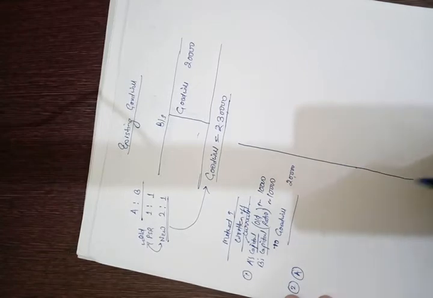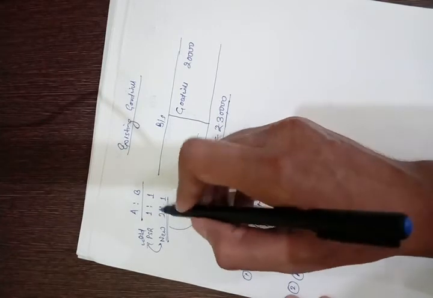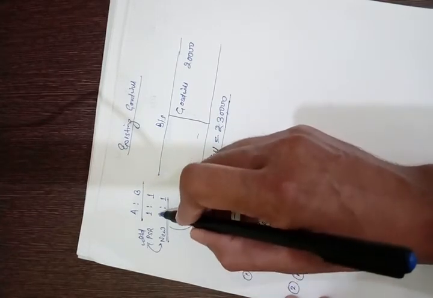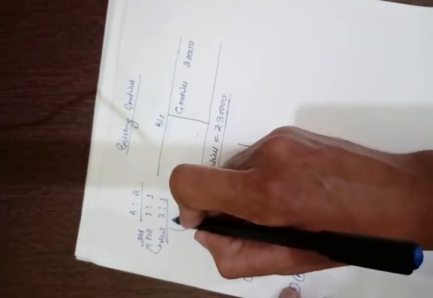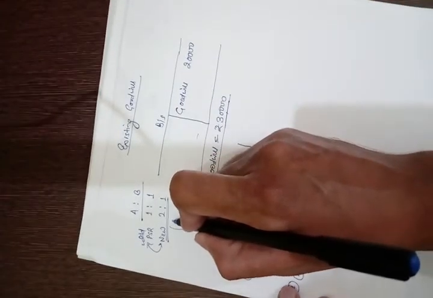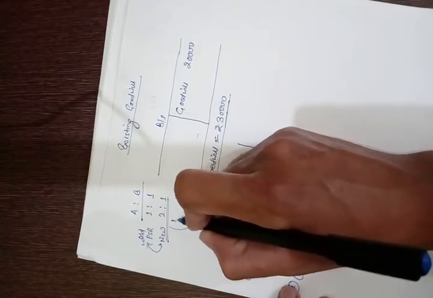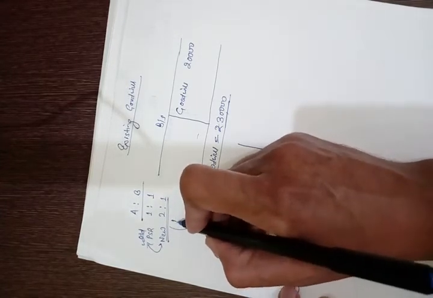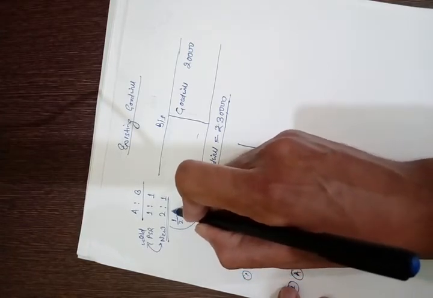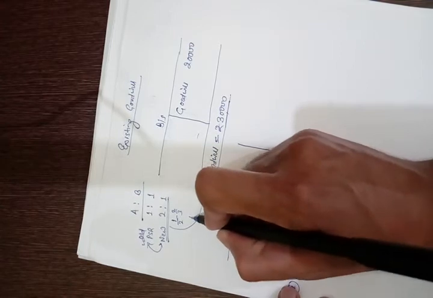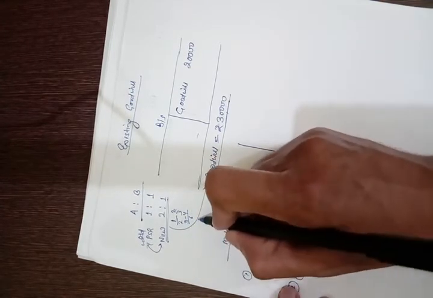So now we have two options to deal with the current valuation. So here, if we find out the gain or sacrifice, A's gain or sacrifice will be calculated by deducting new share from old share. So 1/2 minus 2/3, this is a negative value.